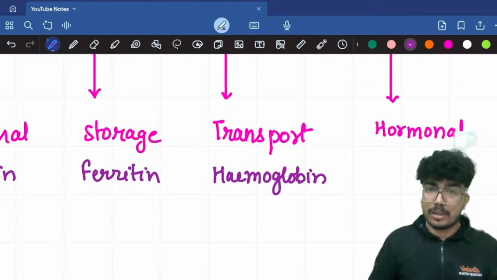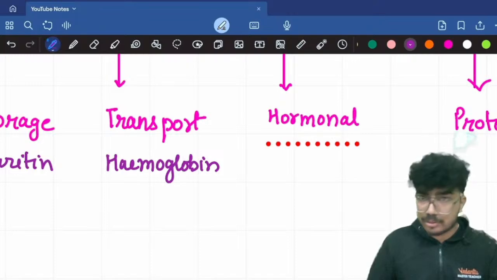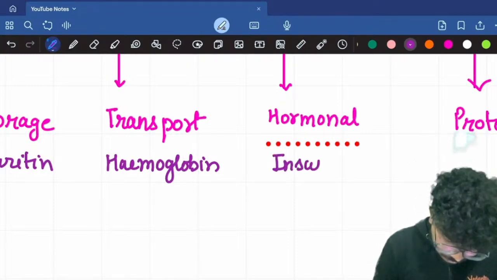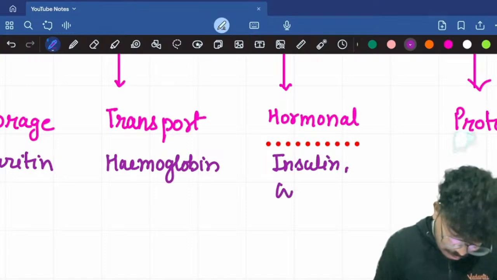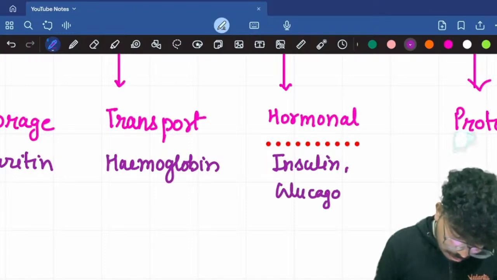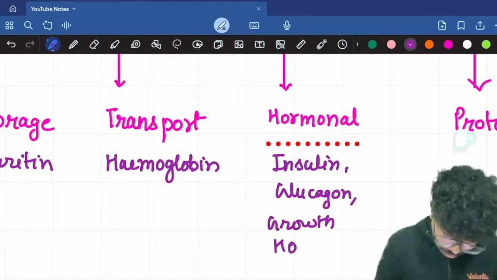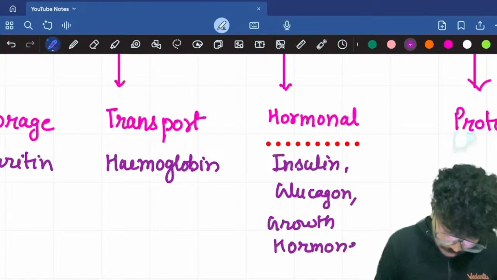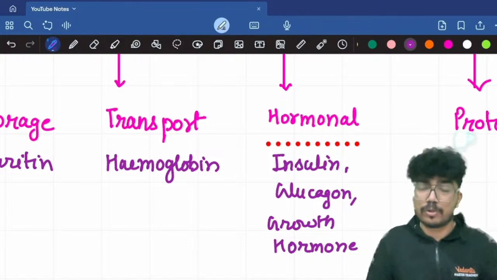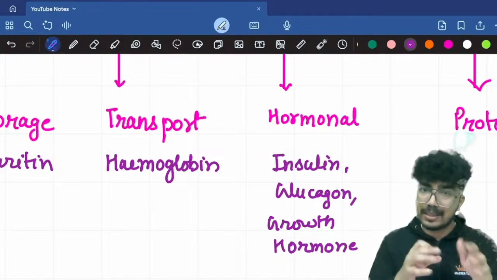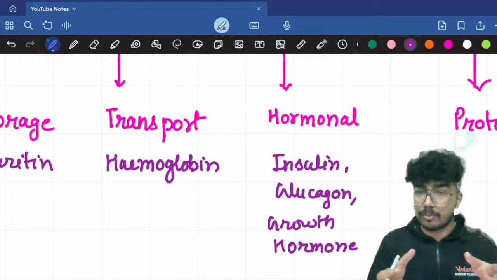For hormonal, you can have insulin, glucagon, growth hormone. Growth hormone is also proteinaceous in nature, also called somatotropin. When we do the endocrine chapter, I'll tell you about the classification of the hormones and give you more examples of hormonal proteins.